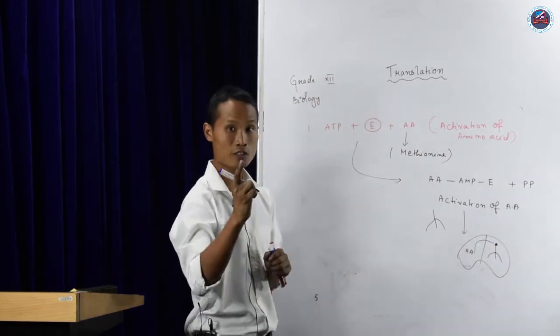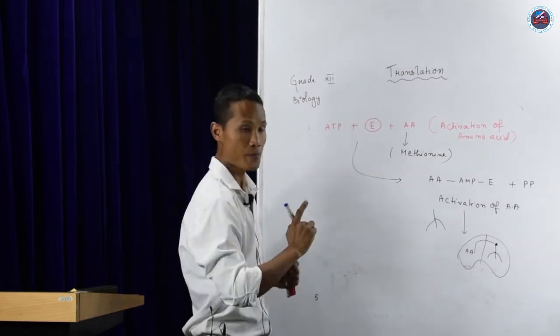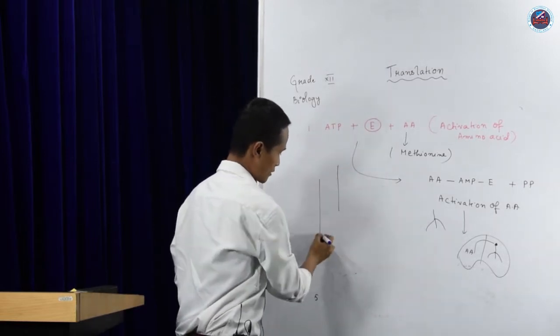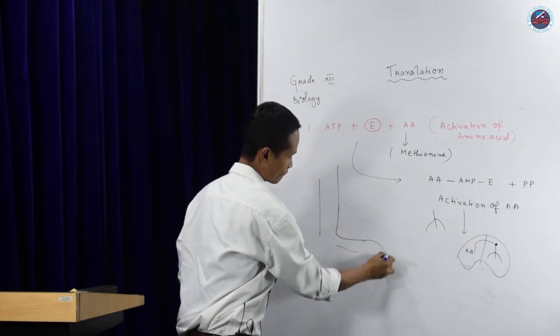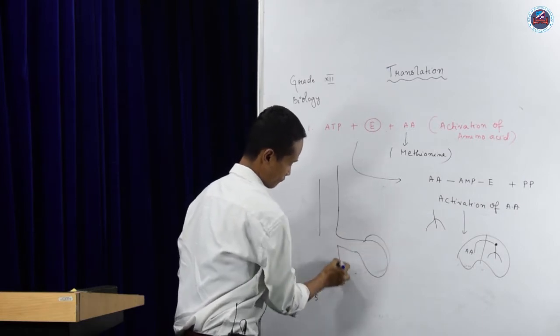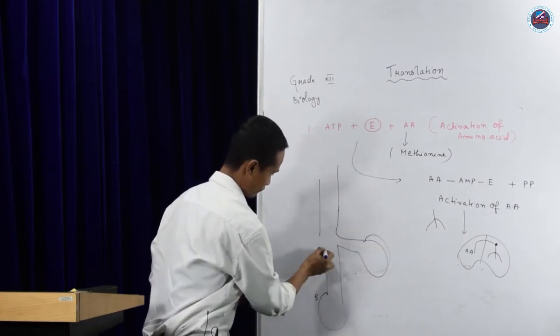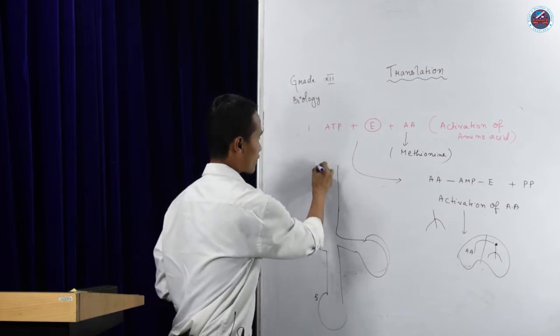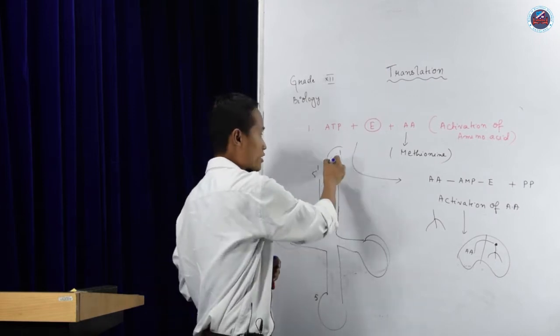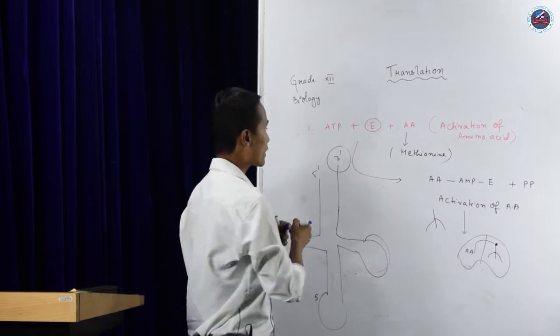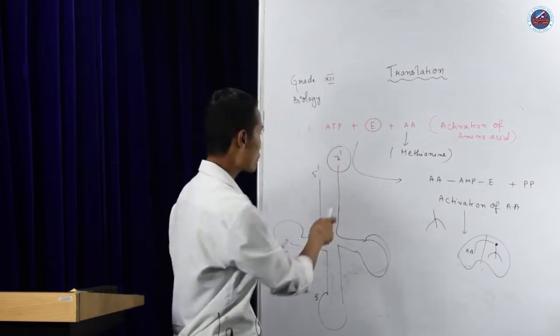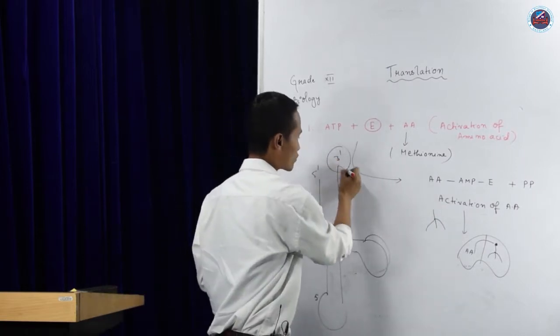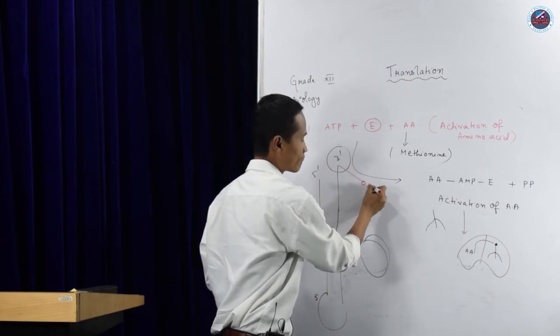As I said before, also in the 3 prime. For example, this is your 5 prime, 3 prime. So in the position where there is a hydroxyl group, in that position your amino acid will bind.